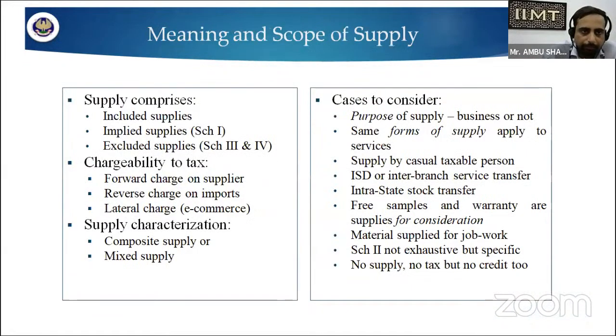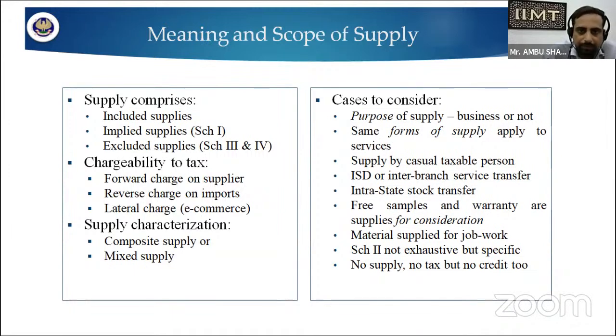Now again, the meaning and scope of supply. Supply is an important consideration. Supply comprises including supplies, implicit supplies, excluded supplies, chargeability to tax, supply characterization, and cases to consider. It should include the supplies and implicit supplies defined in Schedule 1, and in Schedules 3 and 4 we have the excluded supplies and chargeability to tax.